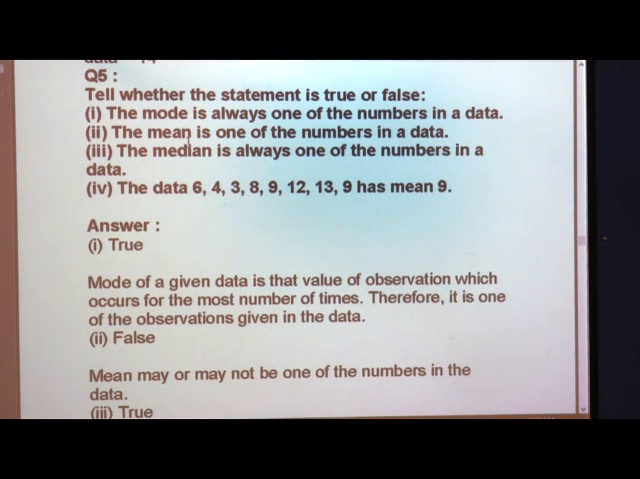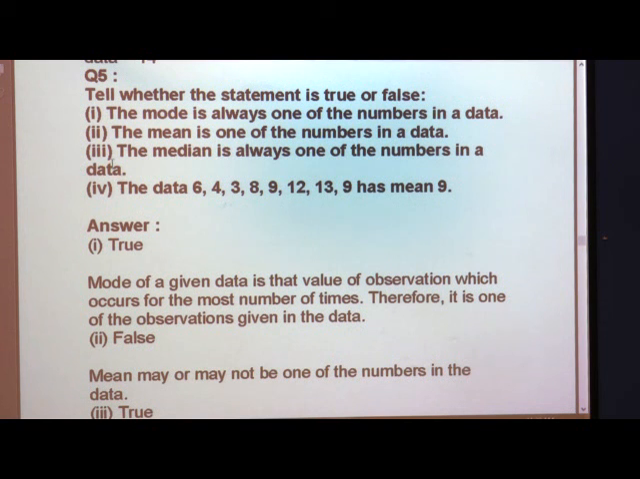It is not possible that every time you will get a division with a whole number. Sometimes when we divide, we get a decimal. So it can be 4.5 also, but we do not have such a number in the data. So it may or may not be the same number as in the data. Most of the time it may or may not be. So we can say that the statement is false, and I have told you why it is false, because the mean may or may not be one of the numbers in the data.